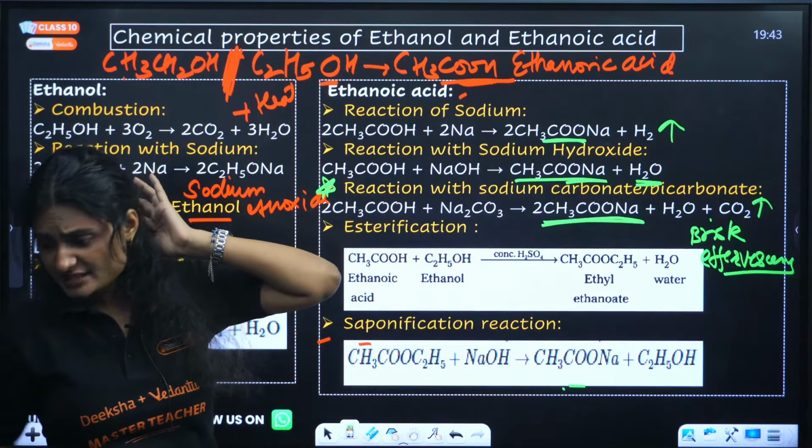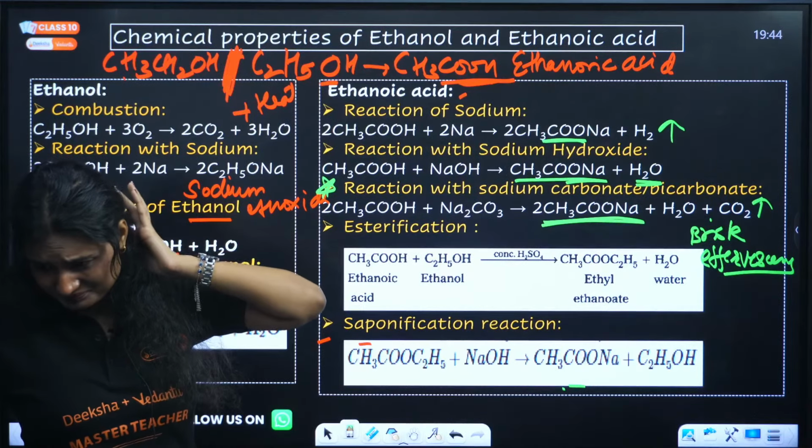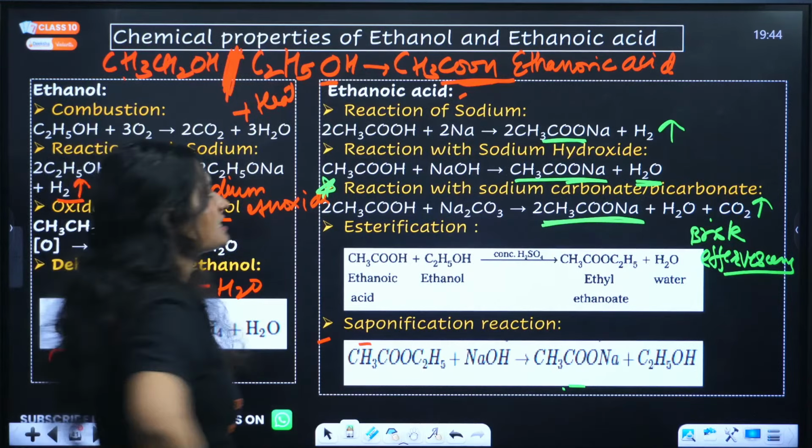That is not in your syllabus. We are coming to those reactions, don't worry. Ethanoic acid, common name is acetic acid.